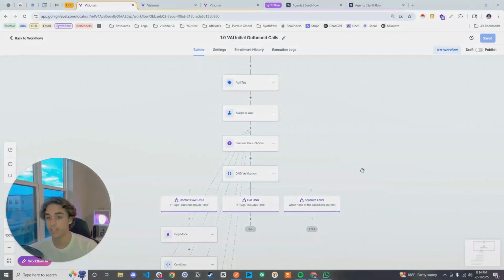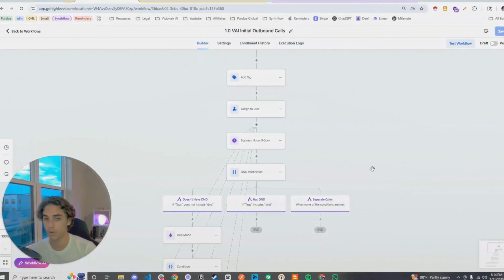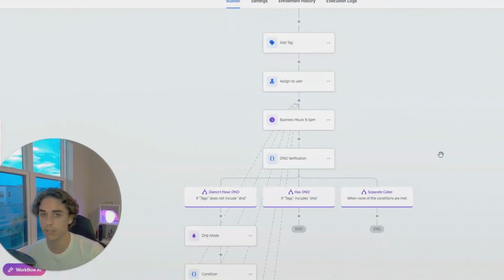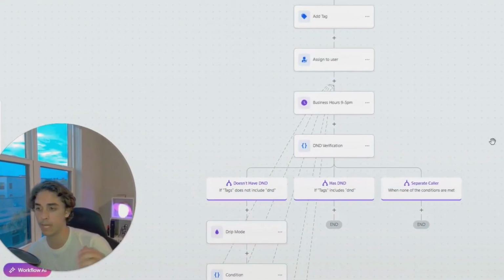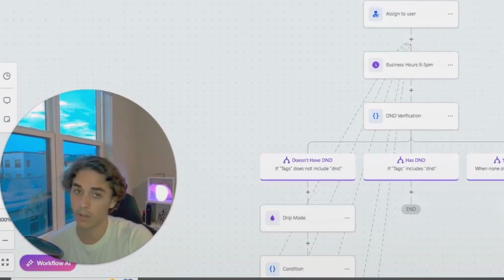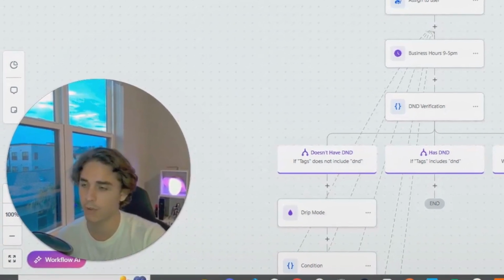All right. So as you guys can see right in front of me, this is the first workflow that you guys are going to be working with. This is going to be sending out the calls and then putting users in a time lapse to be able to call them again, right? It really does depend on when you want to call them, but every call is going to be during business hours to stay legal. Just keep that in mind.